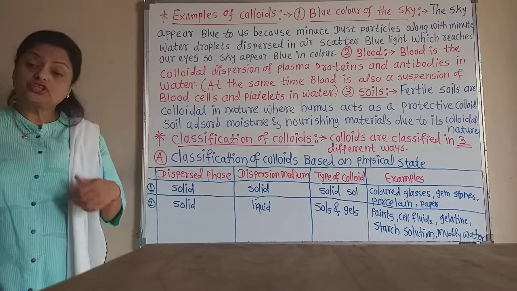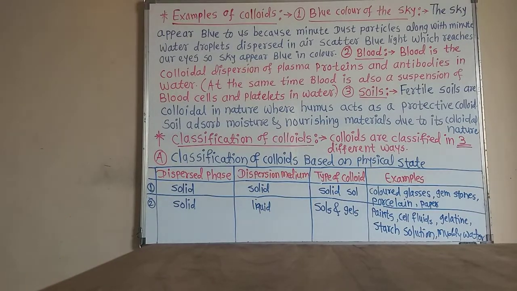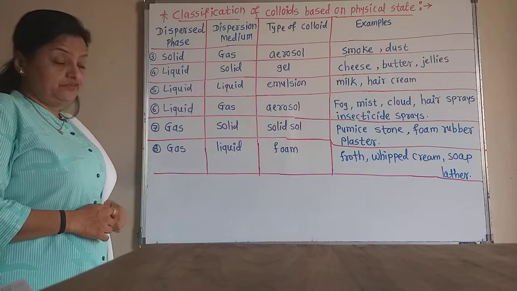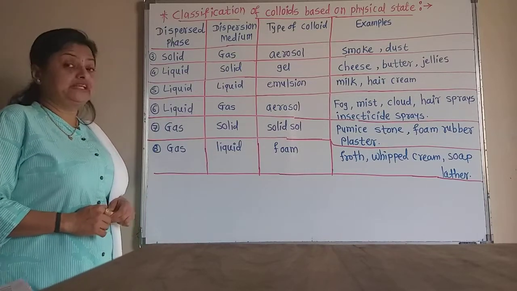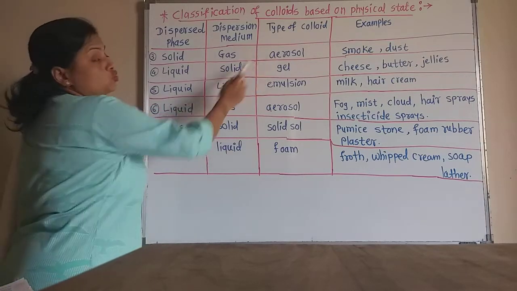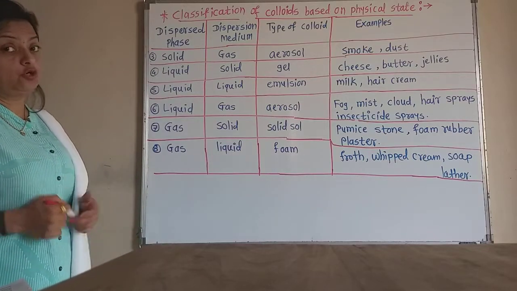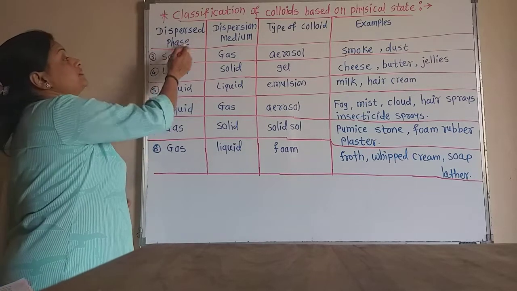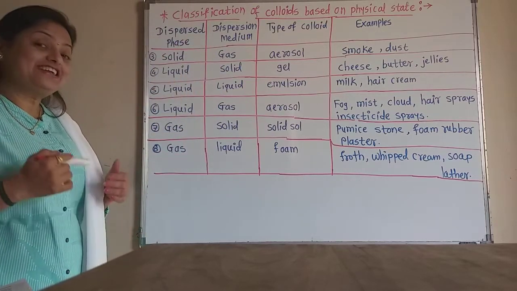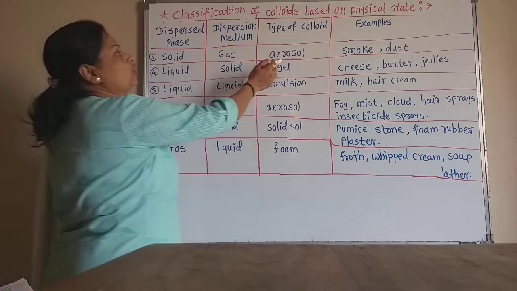Now let us learn the third type, having the dispersed phase in the solid state, but the dispersion medium in the gas state. Now pay attention again to the blackboard. The third type of colloid, based on the physical state of the dispersion medium and dispersed phase, is the aerosol. What are aerosol colloids? In them the dispersed phase is solid, but the dispersion medium is gas, and such a colloid is called an aerosol.